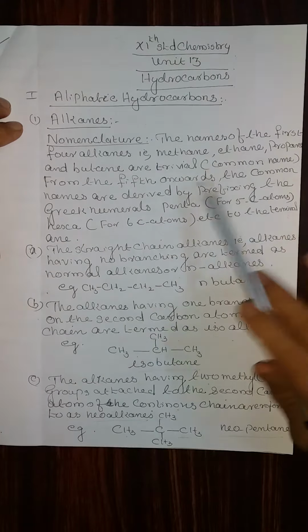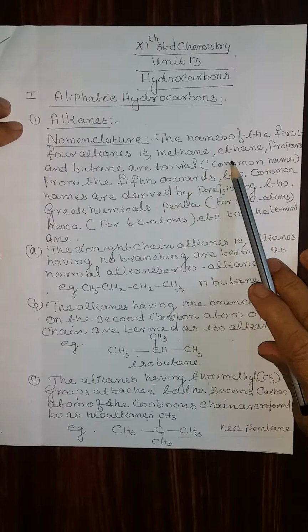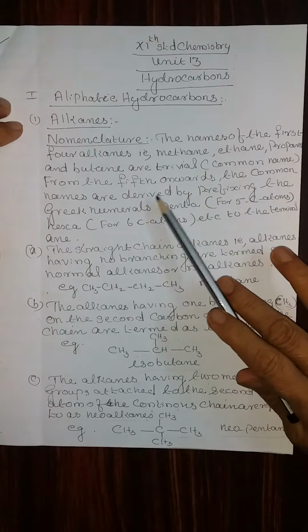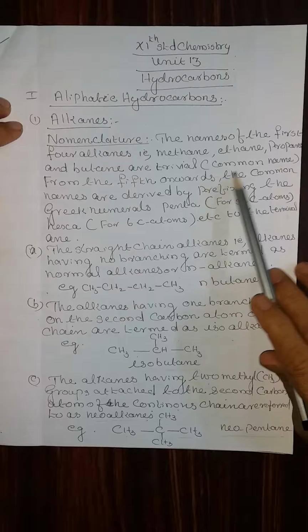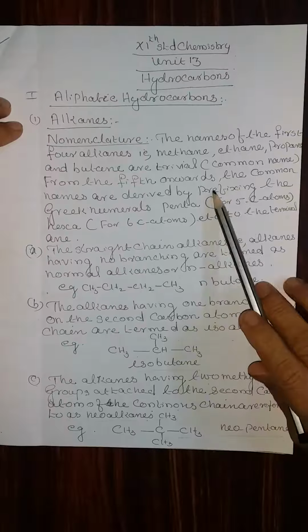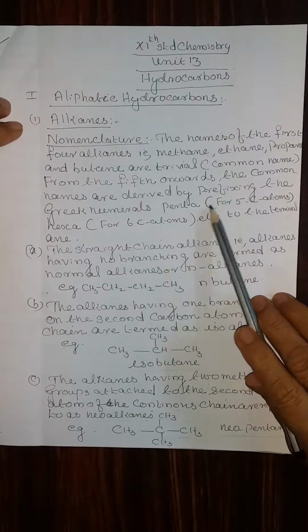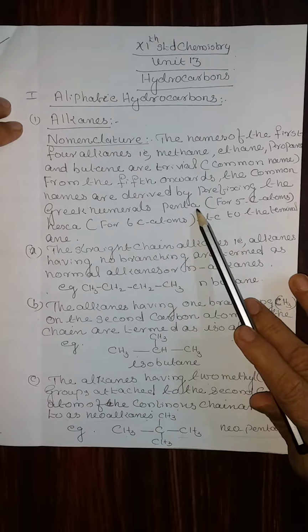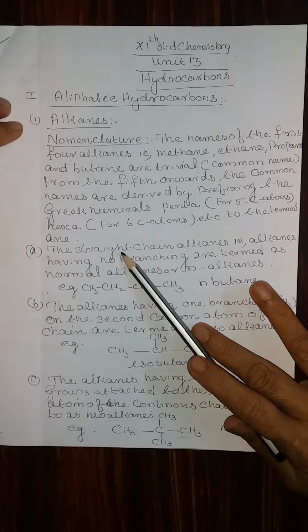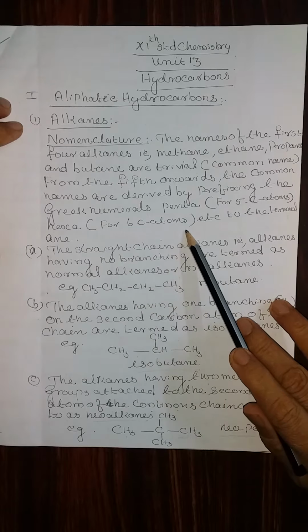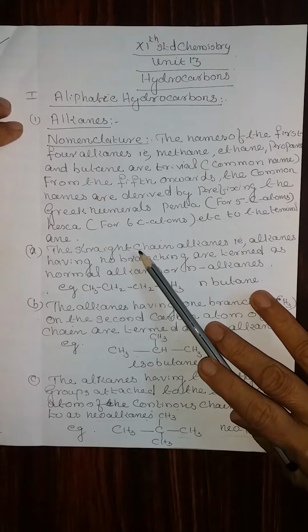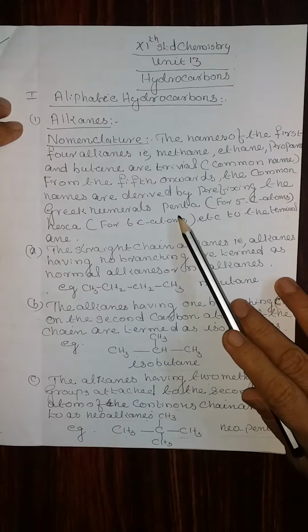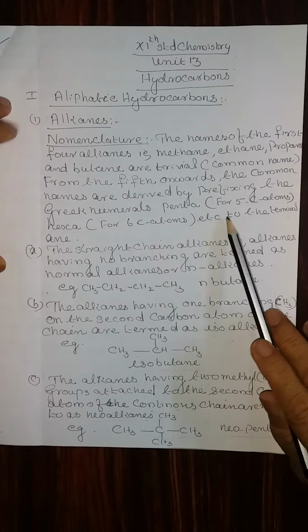Nomenclature, the names of the first four alkanes, methane, ethane, propane and butane, are trivial names or common names. From the fifth onwards, the common names are derived by prefixing the Greek numerals penta for 5 carbon atoms and hexa for 6 carbon atoms, etc., to the terminal ane. That is why pentane and hexane.